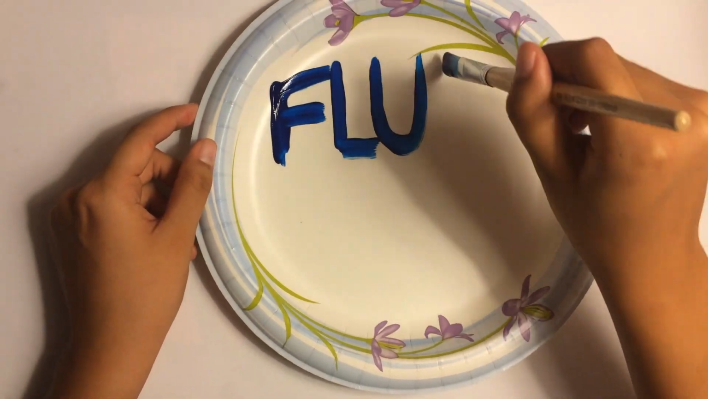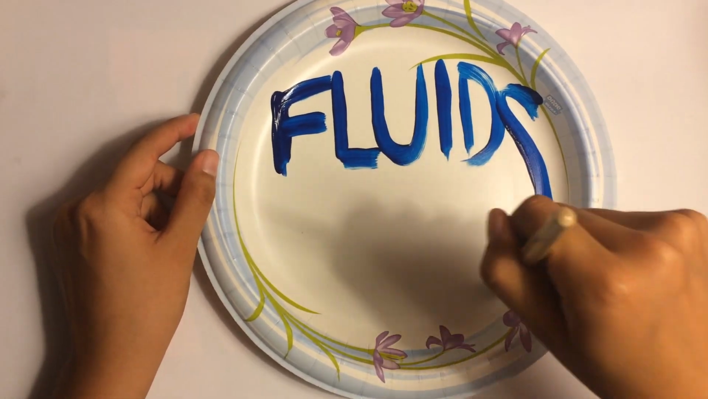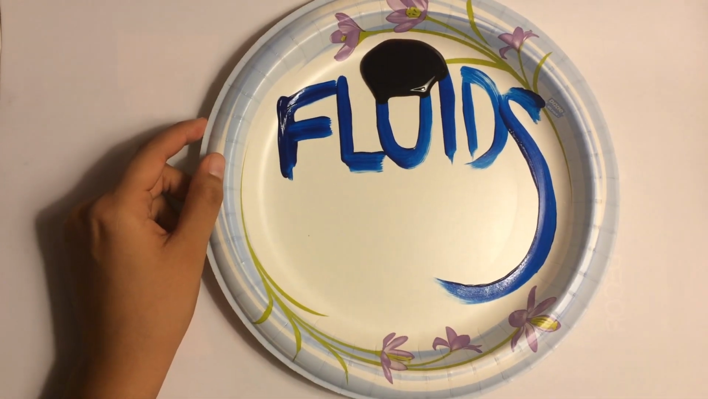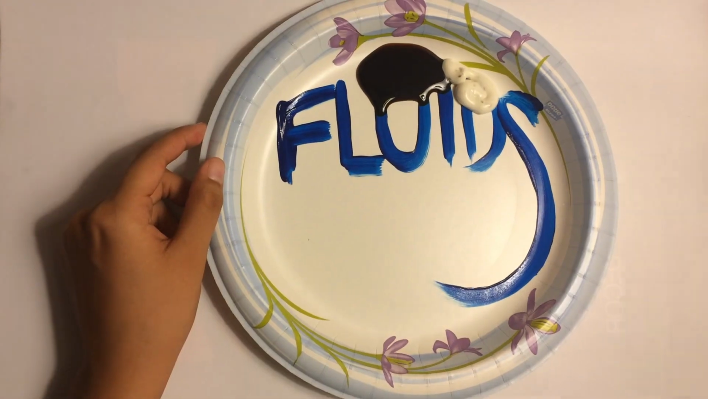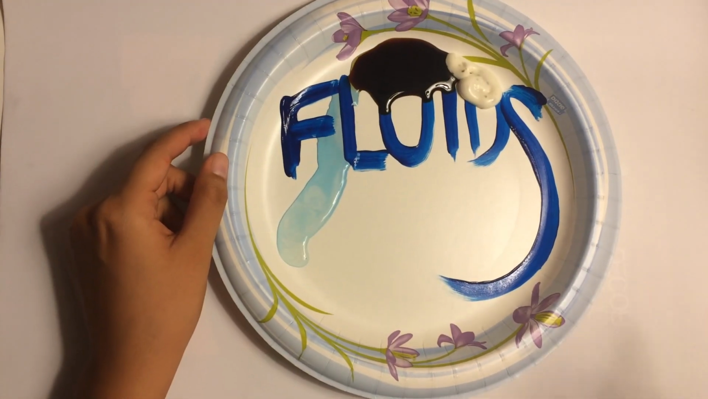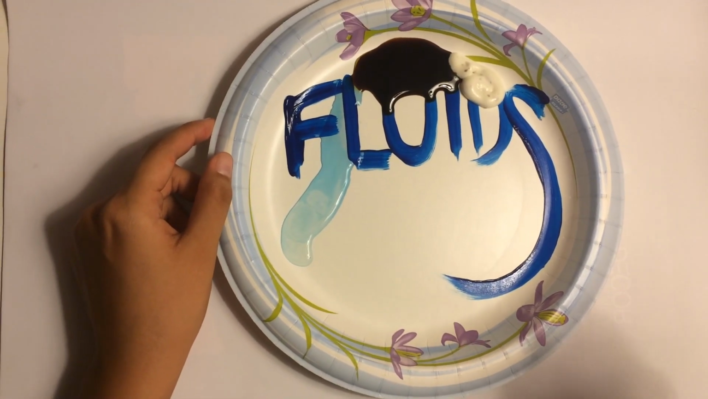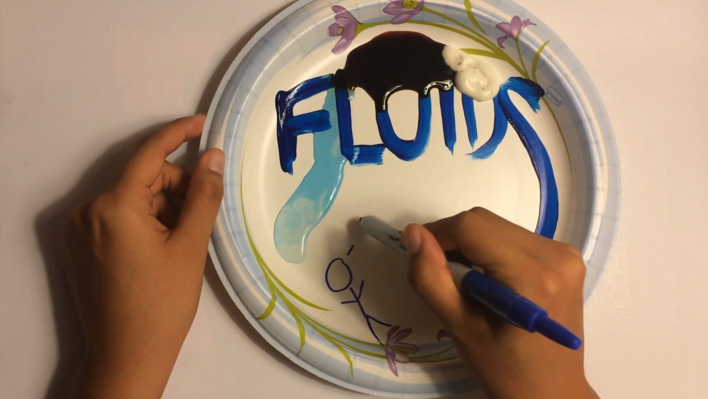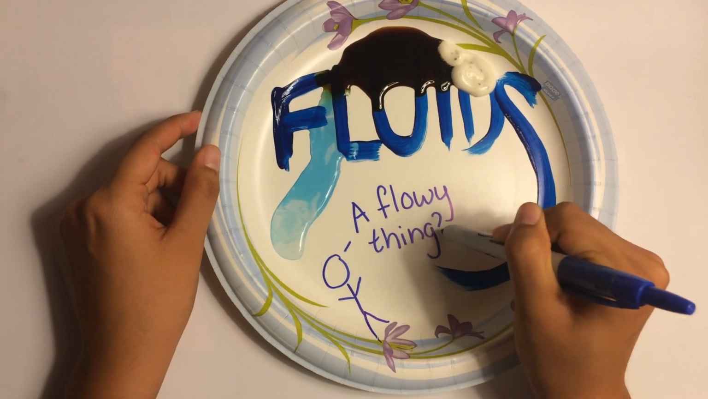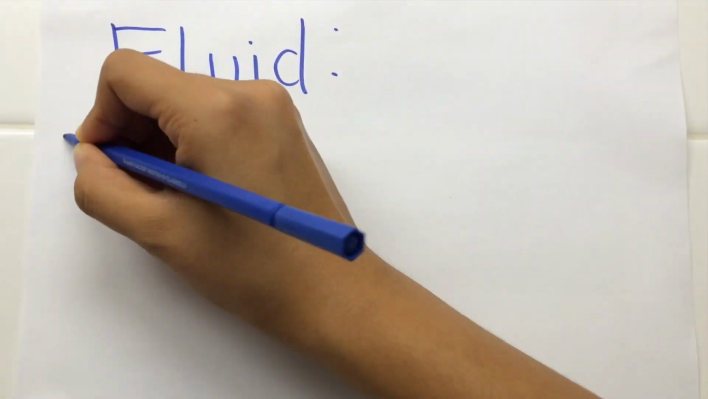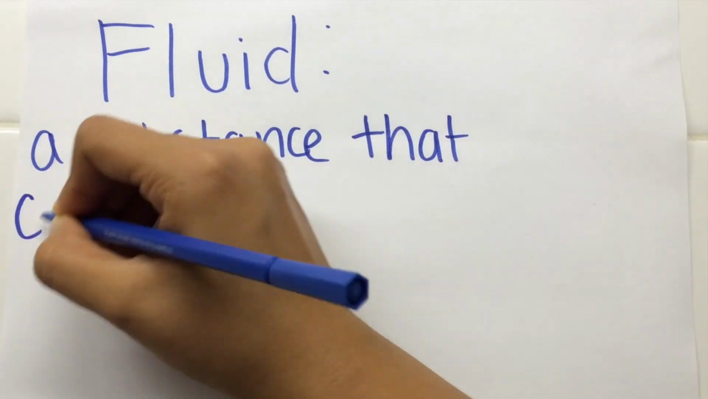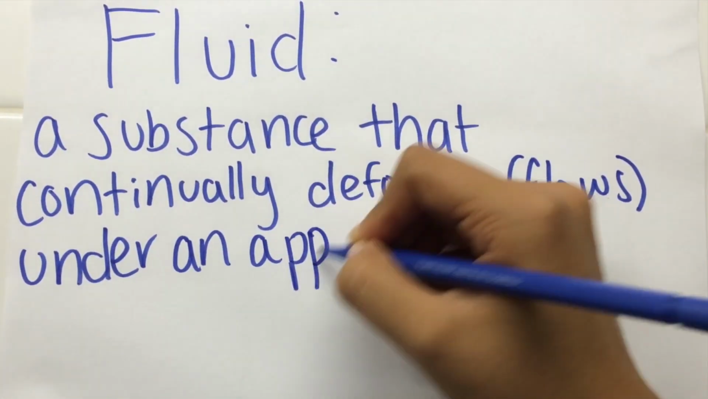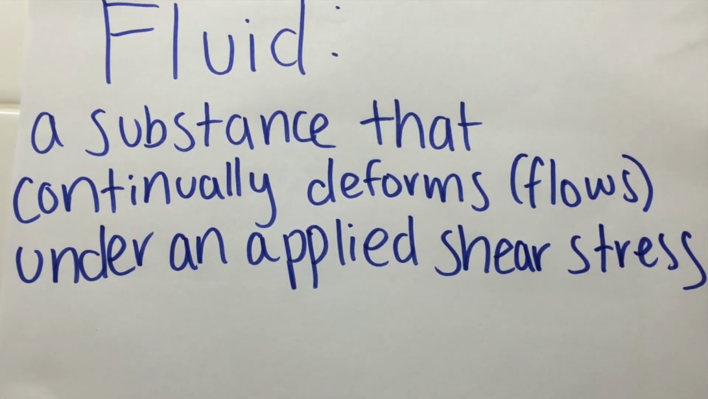Fluids. They are everywhere. The air we breathe is a fluid. Molasses is a fluid. Salad dressing is a fluid. And water is a fluid. But what exactly is a fluid? A flowy thing? Well, kind of. A fluid is simply defined as a substance that continually deforms or flows under an applied shear stress.